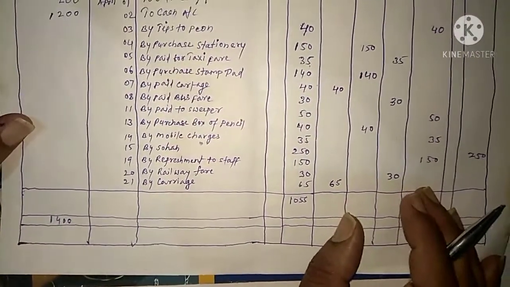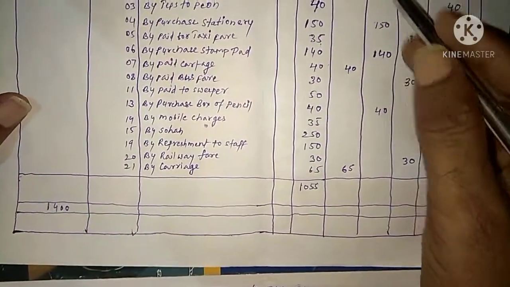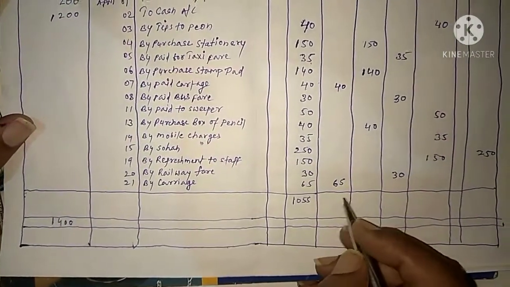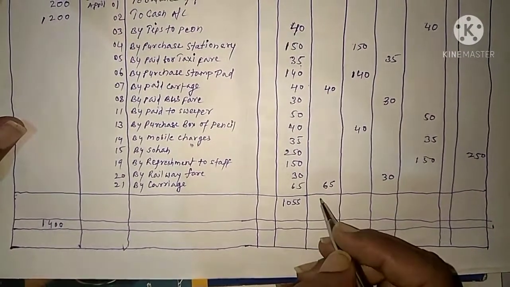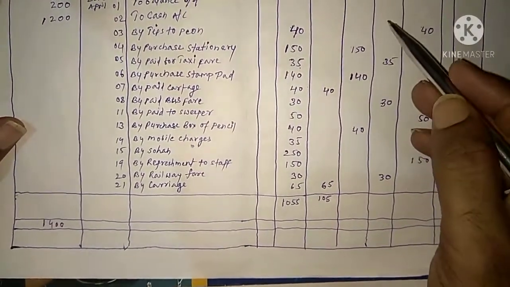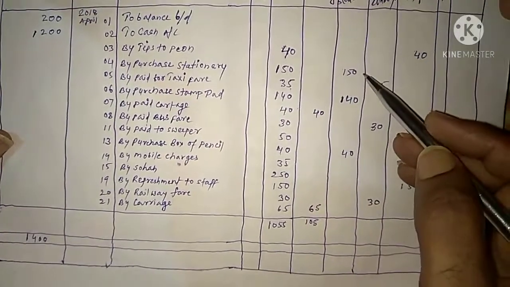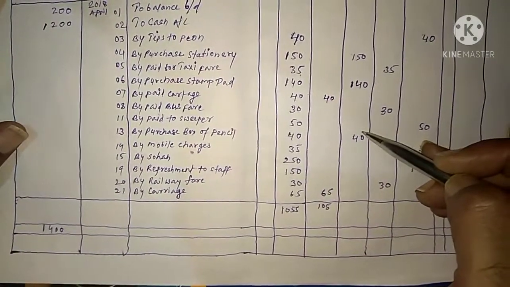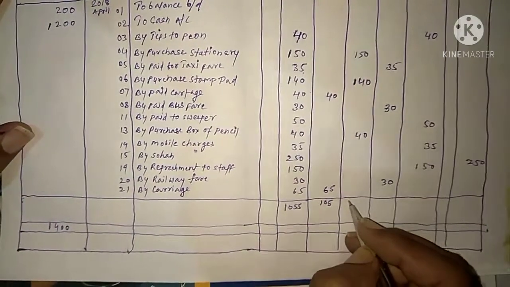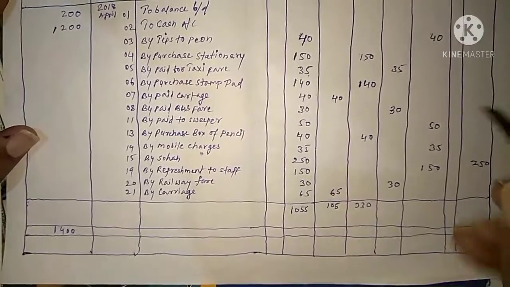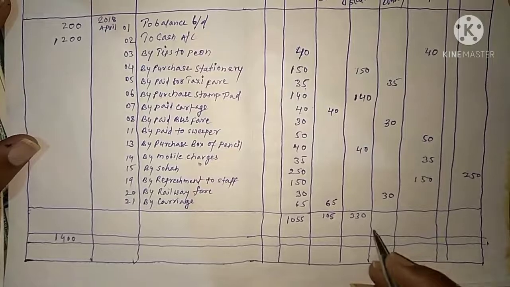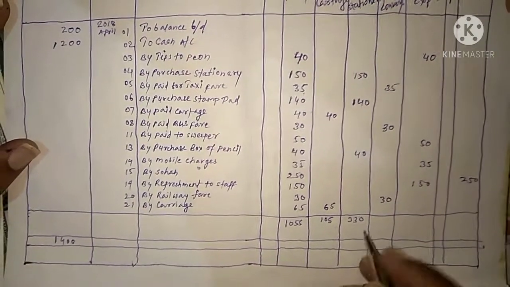And now we have to make the total of all the respective accounting head. So carriage and cartage total will come 105, 40 and 65, 105. And total of printing and stationery will come 150, 140 and 40. That is 330. And this total of traveling and conveyance 35, 30 and 30. This will be 95.